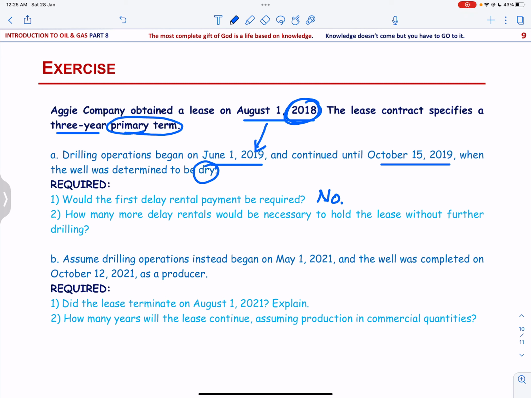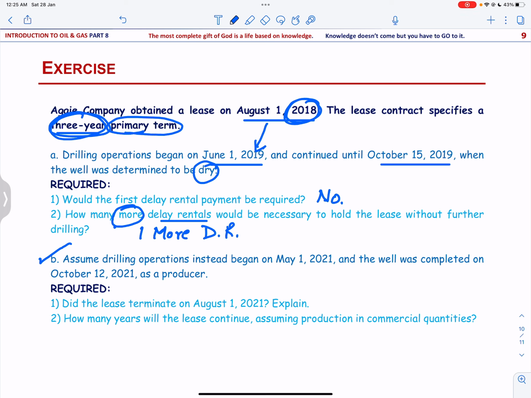How many more delay rentals would be necessary to hold the lease without further drilling? If they delay it further, they can, because they are asking for more. So more is going to be one more year, one more delay rental in case they don't start the drilling. The primary lease, as you can see, is for a period of 3 years. It means one more delay rental would be necessary to hold the lease without further drilling. Okay, we go to part B.